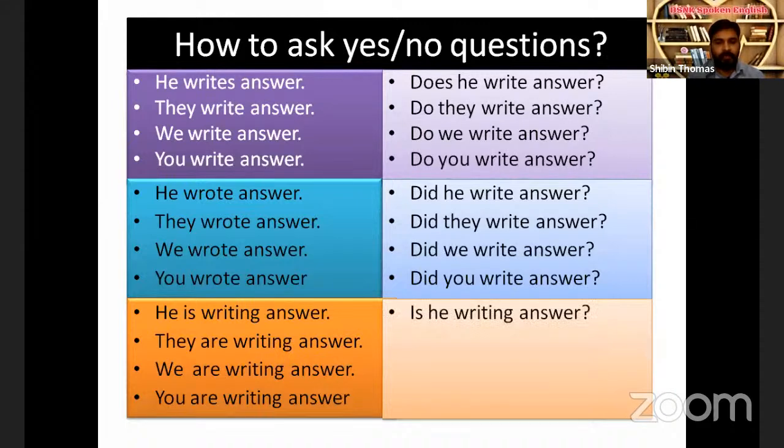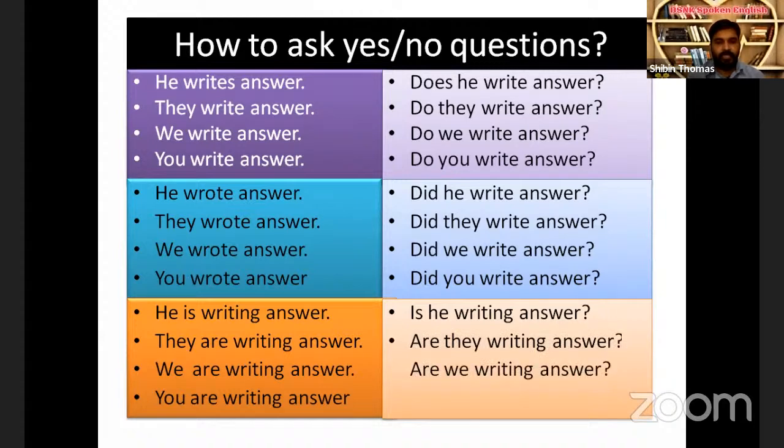They are writing answer. Are they writing answer? We are writing answer. Are we writing answer? You are writing answer. Are you writing answer? Yes. The first two sets of sentences and the questions are to learn, because there we don't see an auxiliary verb.